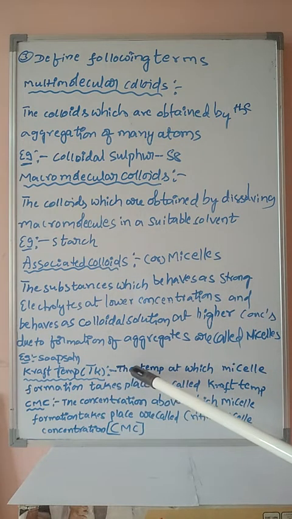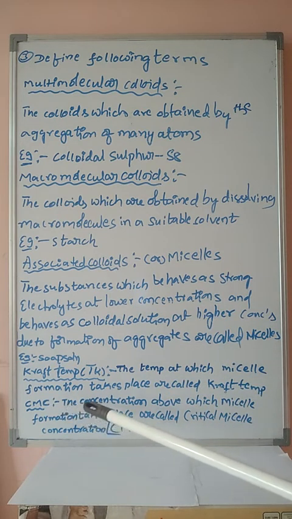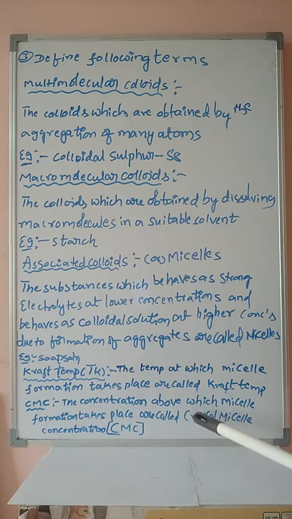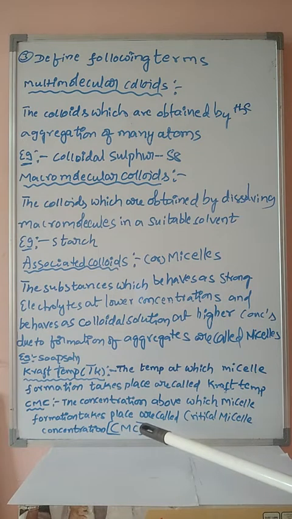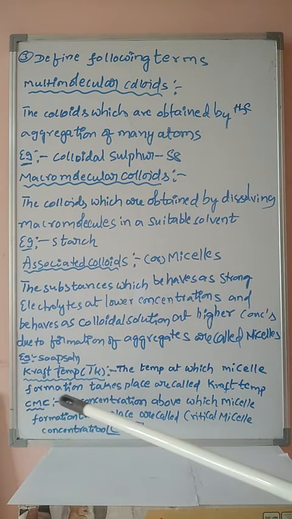Kraft temperature. The temperature at which micelle formation takes place is called Kraft temperature. Critical micelle concentration. The concentration above which micelle formation takes place is called critical micelle concentration. Below that concentration, micelle formation does not take place. Above that concentration only, micelle formation takes place. Hence, that is known as critical micelle concentration.